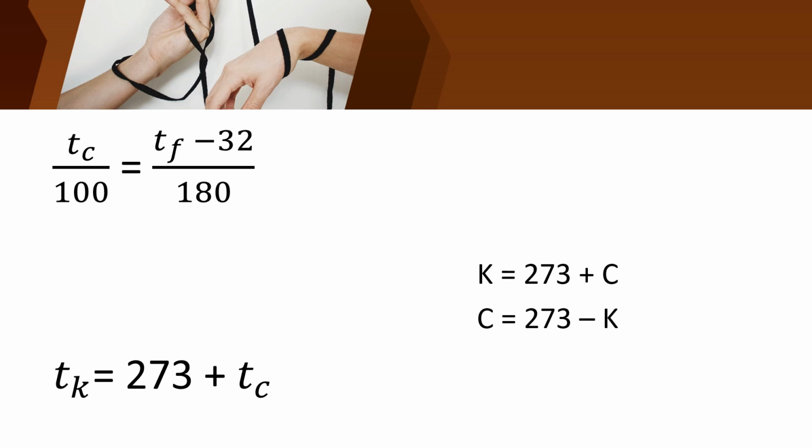Okay, children, these are the two relationships between the three scales. What is the first relationship? Tc upon 100 equal to Tf minus 32 upon 180. And what is the second relationship? Tk equal to 273 plus Tc. Okay children, did you all understand?